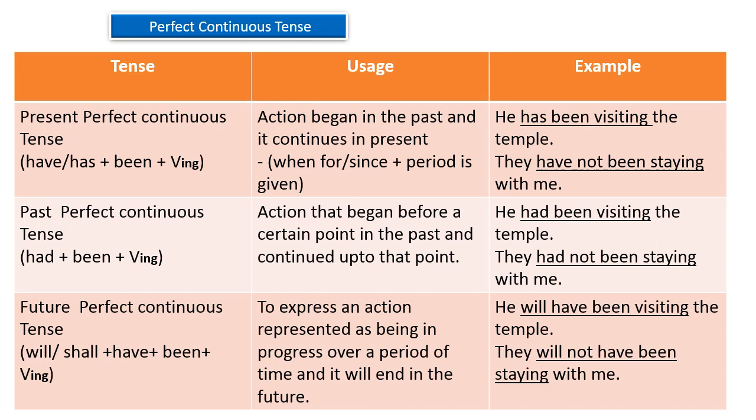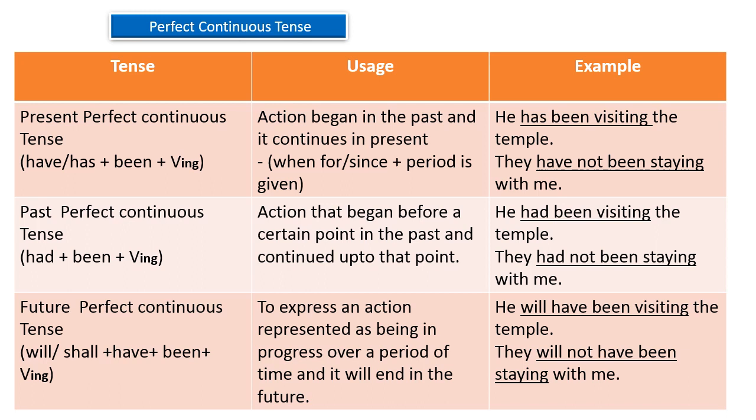Come to the next sentence, that is the negative sentence. They had not been staying with me. Here the subject they plus the helping verb had, not, been and the ing form of the main verb, that is had not been staying with me. The action started in the past and it continued up to a certain point in the past. So here is the combination of perfect and the continuation of the process.